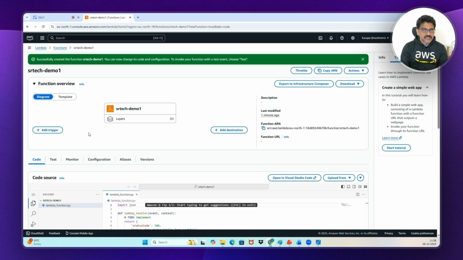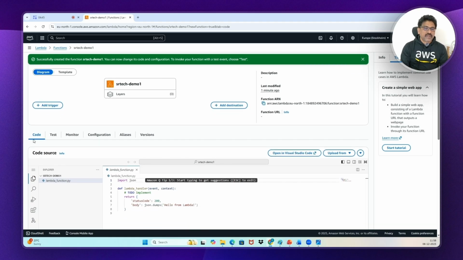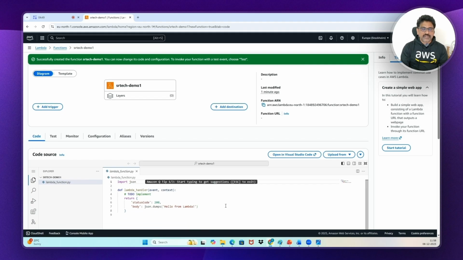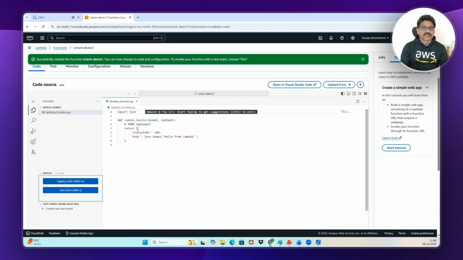But in this particular session, we are not going to use that because before that, I should teach something in the next session. As I told you, I will show you that. Fine. Now, we will create a simple Lambda function and we will use it. And now, see here, code. Sample code has been given by AWS here. See, hello from Lambda. That means if you use this code, this will be displayed on your screen.